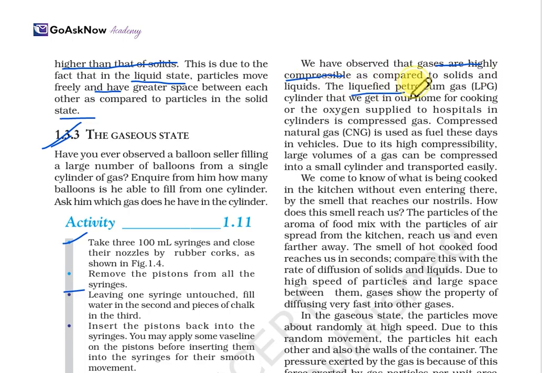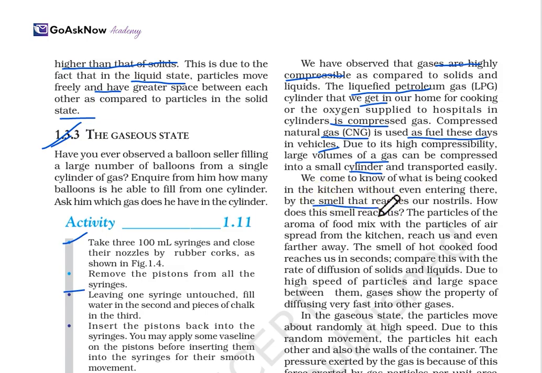The liquefied petroleum gas, which is LPG, the cylinder that we get in our homes for cooking, and oxygen supplied to hospitals in cylinders are compressed gases. CNG, compressed natural gas, is used as a fuel these days in vehicles. Due to its high compressibility, a large volume of gas can be compressed into a small cylinder and transported easily. We come to know what is being cooked in the kitchen without even entering there, by the smell that reaches our nostrils.